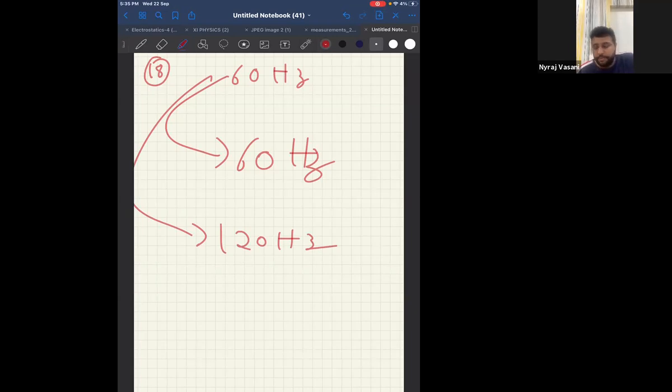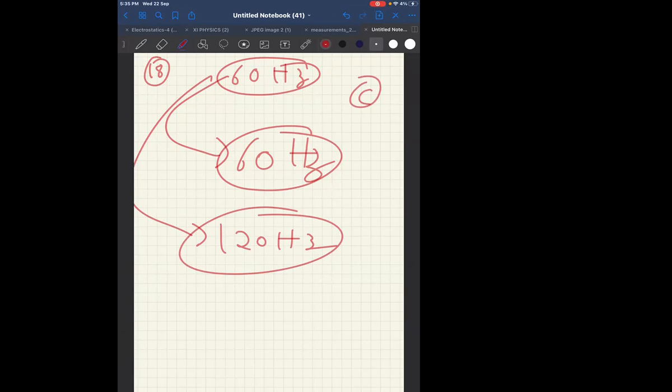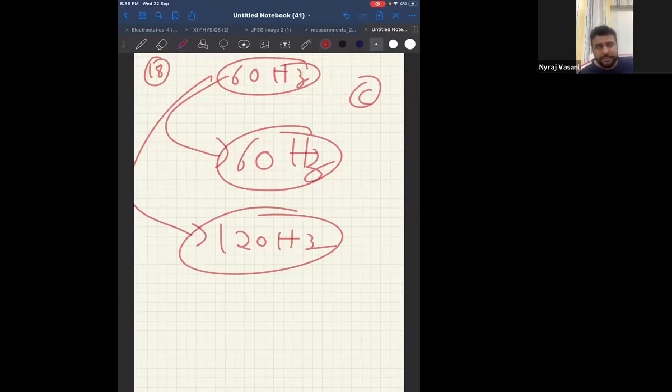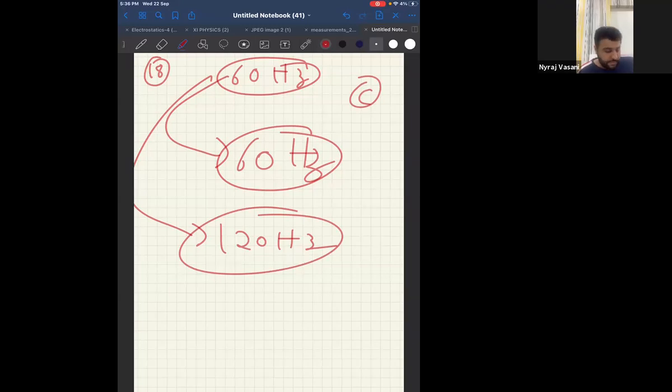Very good, Dia. So 60 hertz for half wave will remain as 60 hertz because the output will be the same as input, and for full wave it will be double, it will be 120 hertz. Clear? Therefore, answer for this 18th one will be C. Check. Also, the number of pulses will be same. Number of pulses is nothing but frequency only, so it will be same. Yes. So 18th one is done. 17th one is done. Start with the 16th.